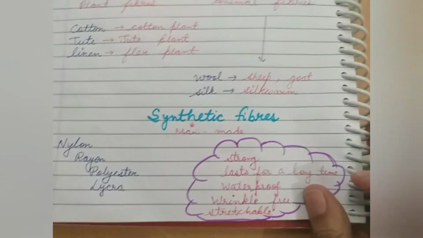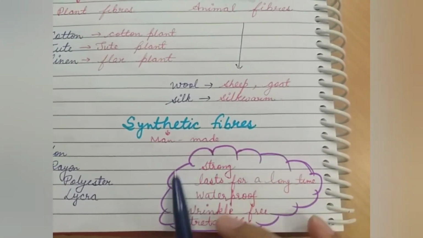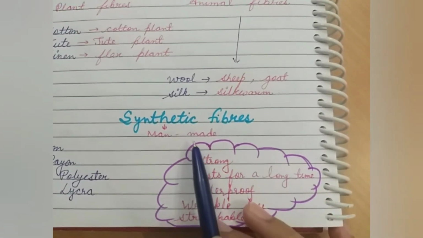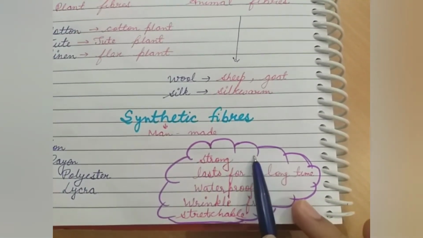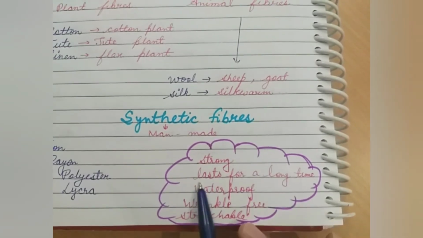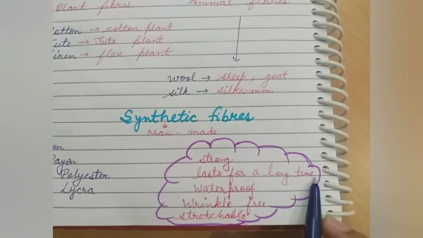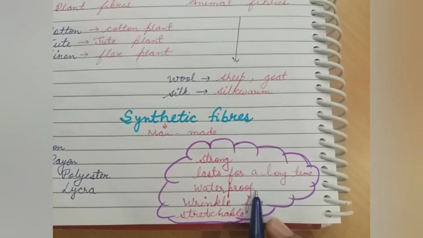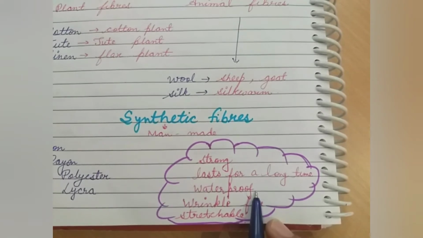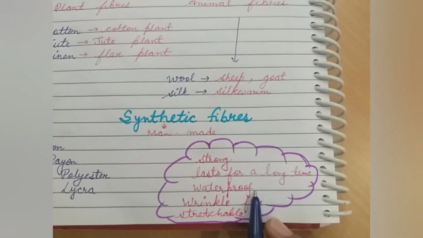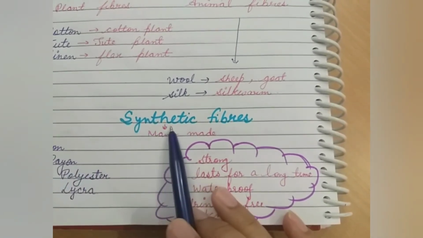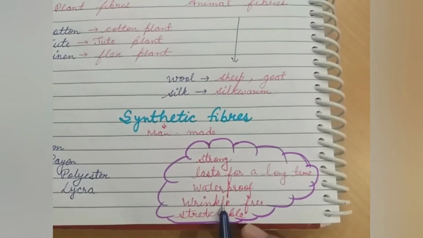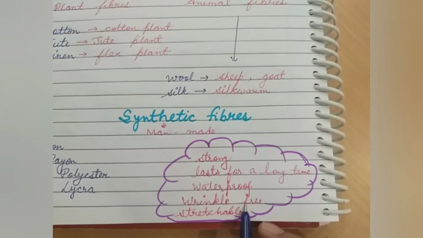Now let's see some properties of synthetic fibers. Do you know synthetic fibers are stronger than natural fibers? They last for a long time. They are waterproof, as you have seen a raincoat is waterproof. So the fiber used to make raincoats is also synthetic. They are also wrinkle free, so you need not iron them.